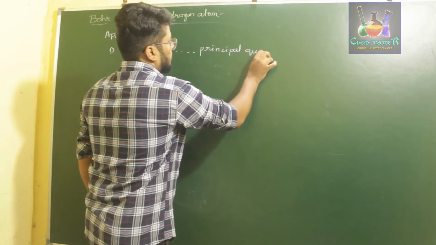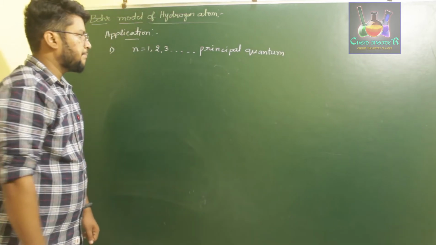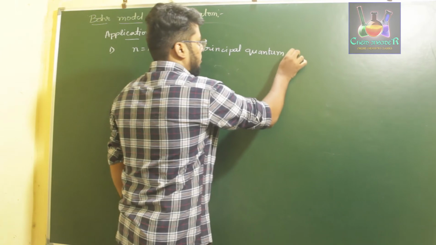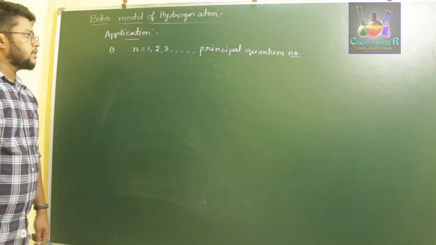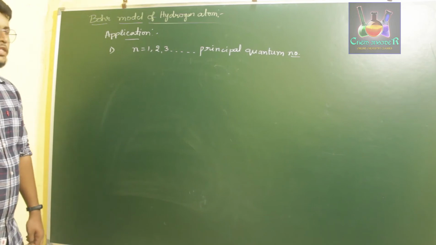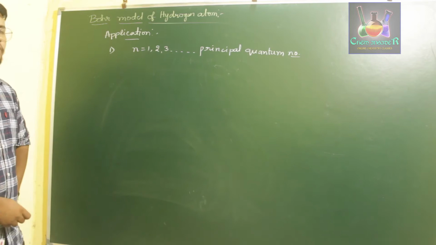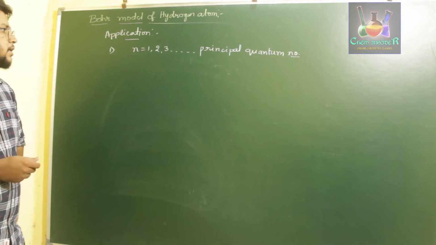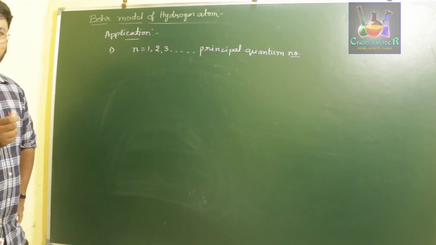This principal quantum number we'll discuss more when we come across the quantum model of an atom. So this n, which is equal to 1, 2, 3 and so on, which is nothing but the level of stationary states, is in clear relation with the principal quantum number used for the quantum model of atom. So this energy level clearly depicts the presence of an electron in a particular energy level.